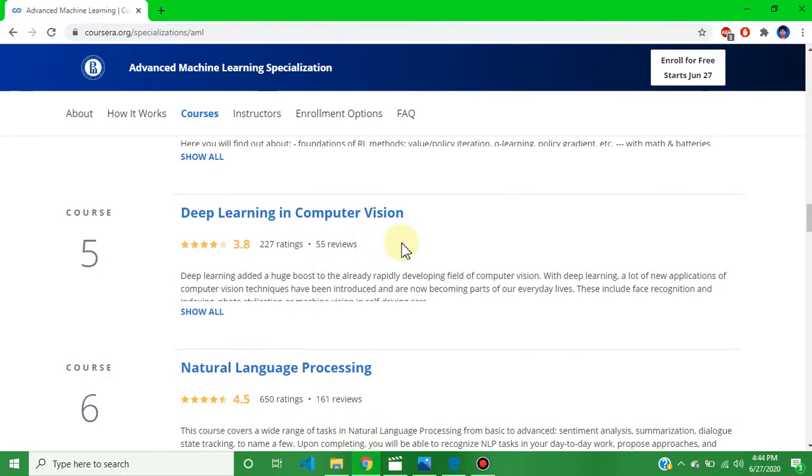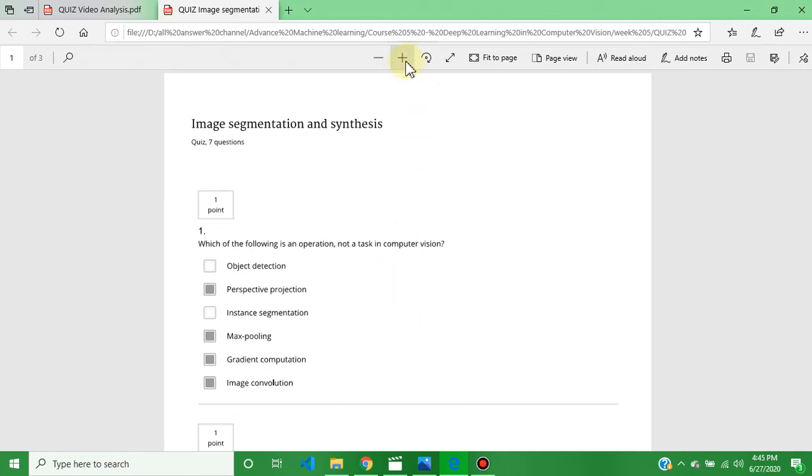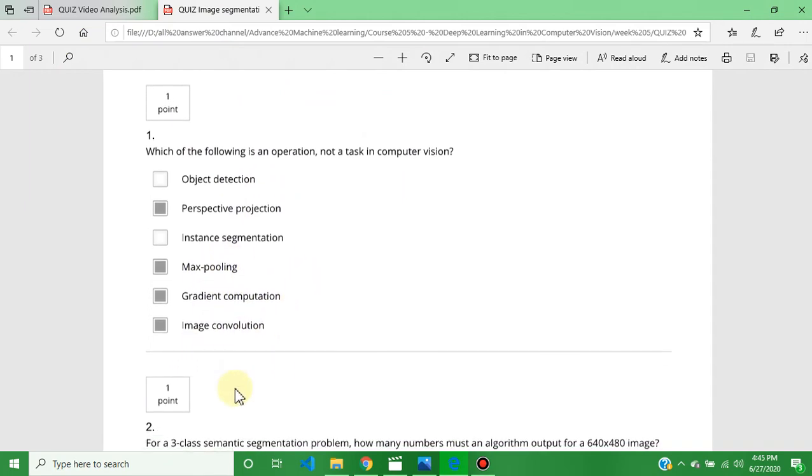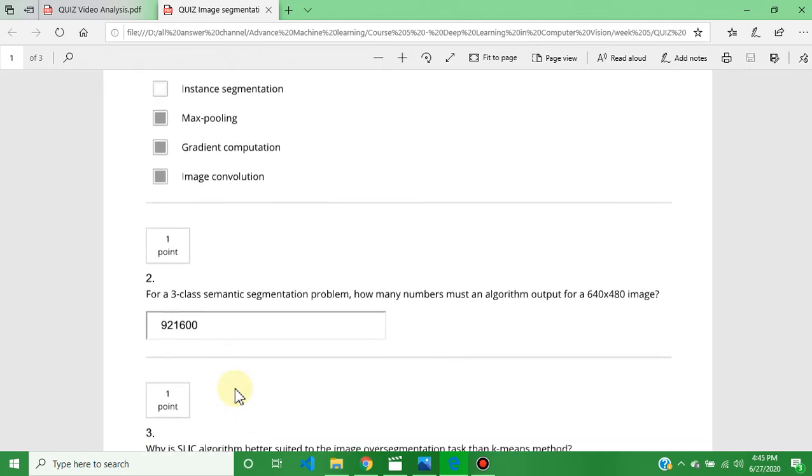Now we will discuss week 5 quiz answer of deep learning in computer vision, and it's based on image segmentation and synthesis. The first question answer is perspective projection, max pooling, gradient computation, and image convolution. This is the first one answer.